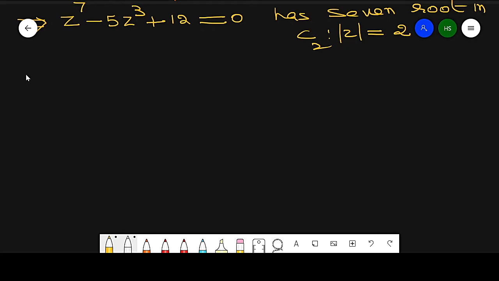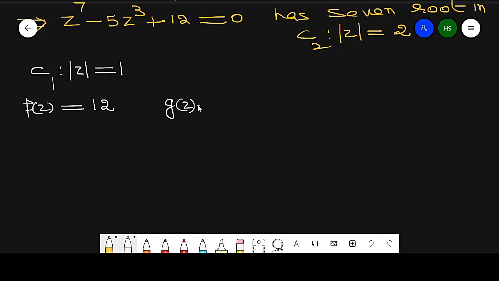So in the second case, I am taking the circle C1, modulus of z equal to 1. Now in this case I take the function f(z) as the constant 12, and g(z) as the remaining part of the polynomial. What is the remaining part?